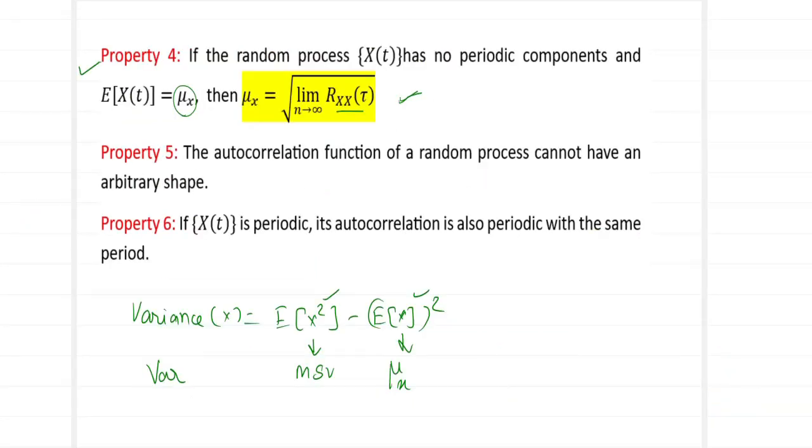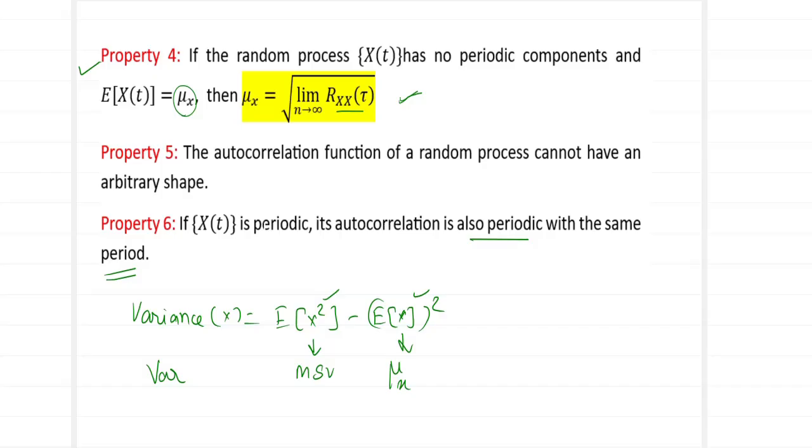Property number 5 states that the autocorrelation function of a random process cannot have an arbitrary shape. So it doesn't have any shape on its own. It takes the shape of your function which has been defined. Property number 6 says if x of t is periodic, its autocorrelation is also periodic with the same period.